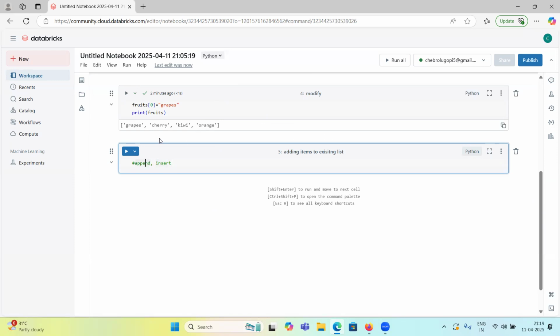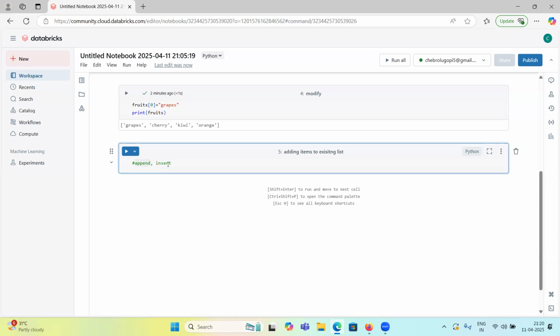If you want to add at the last of the list, we already have grapes, cherry, kiwi, orange, right? You want to add one more, apple. If you use append, it will add at the last position, I mean after orange.